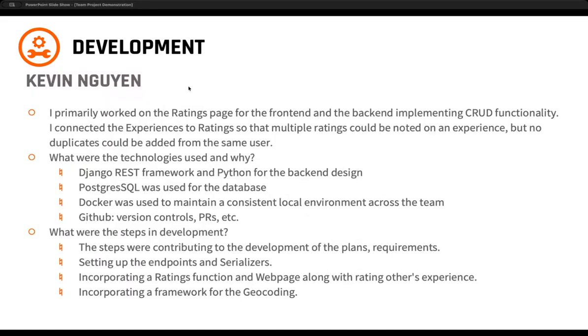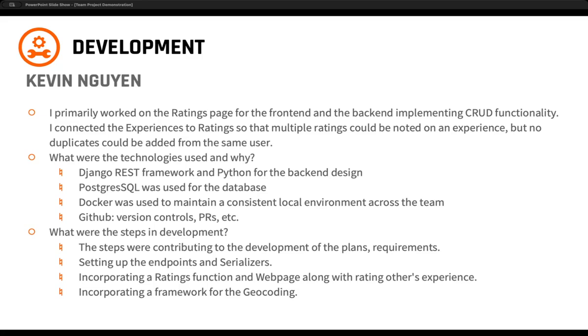Kevin's development contributions were mainly around the ratings page, so both the front end and the back end for create, read, update, and delete functionality for that. He's got a video demo that we'll play right after this, so I'm not going to talk about that anymore. The tech stack is the same that I've been covering in the other team members' contributions.